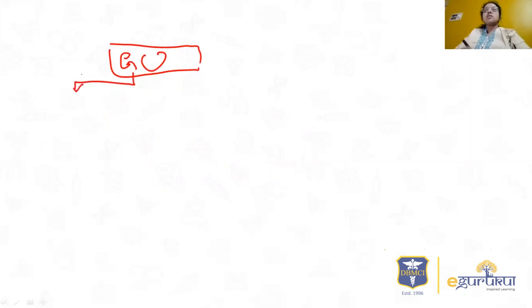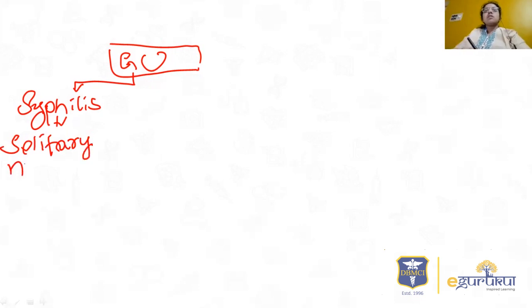So let us start with syphilis. There is a genital ulcer here. First is syphilis. Syphilis is caused by the spirochete Treponema pallidum. Usually it is a solitary, single ulcer, non-painful.